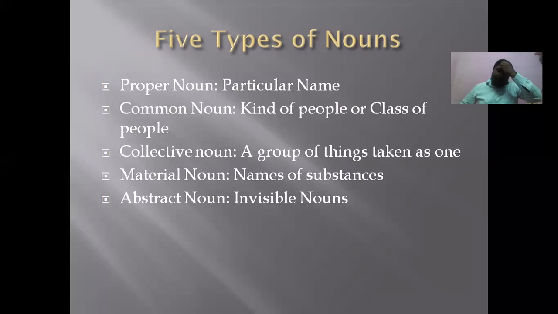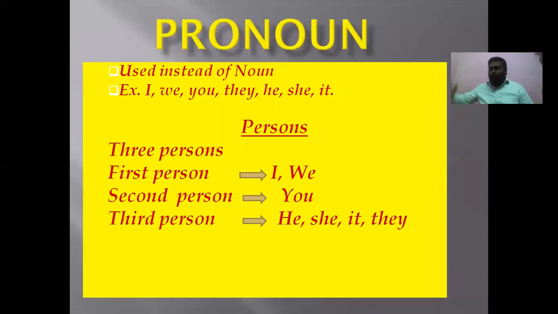Example: knowledge, happiness, sadness, braveness. All these are called abstract nouns. Can you see happiness? You will see a person who is happy, but you can't see the shape of happiness, the shape of sadness. These are all feelings. Happiness is a feeling, sadness is a feeling. It is invisible. So like that, the types of nouns are there.